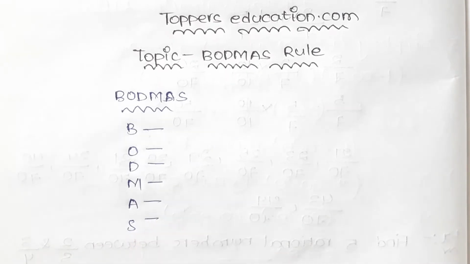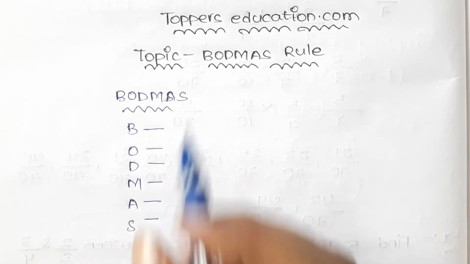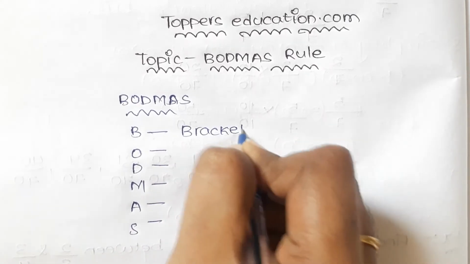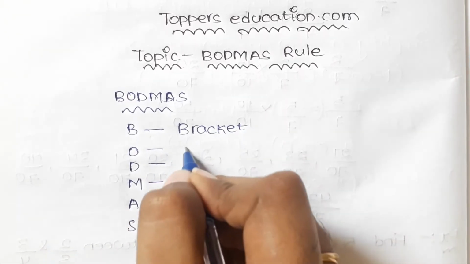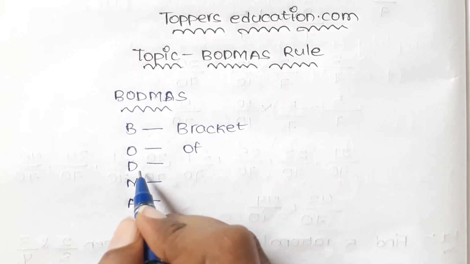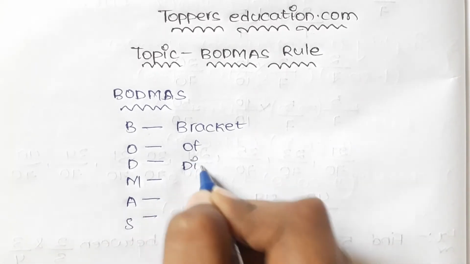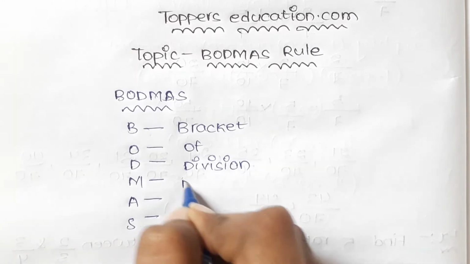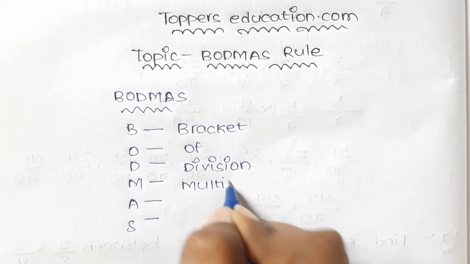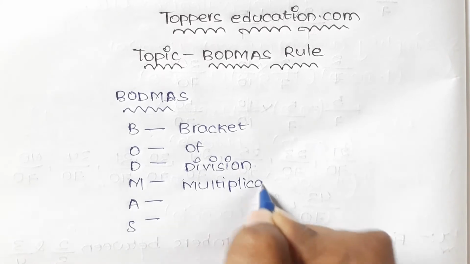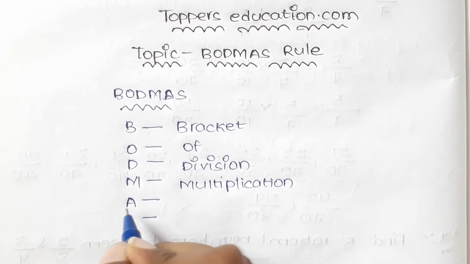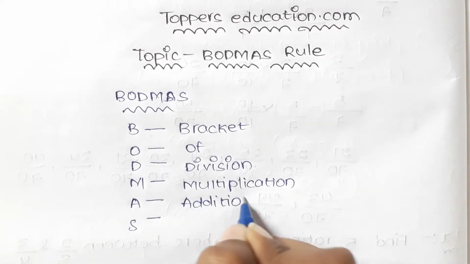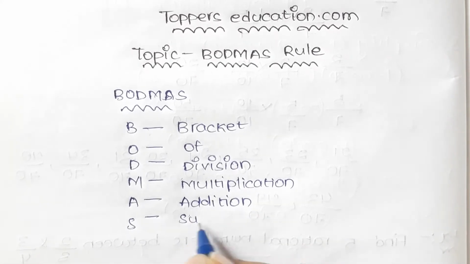Here in BODMAS, B is nothing but bracket, O is nothing but of, D is nothing but division, M is nothing but multiplication, A is nothing but addition, and S is subtraction.